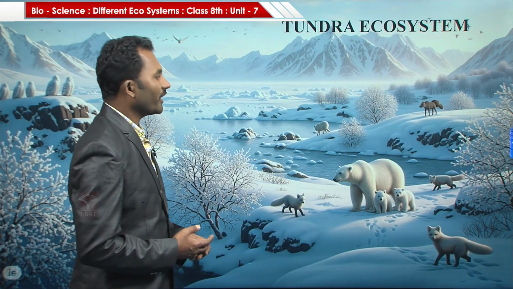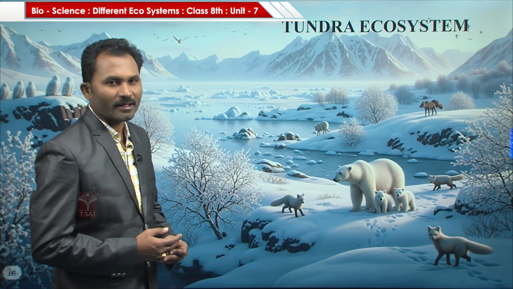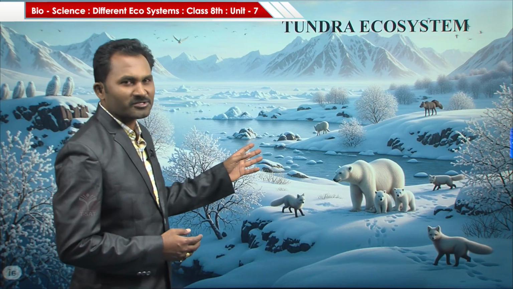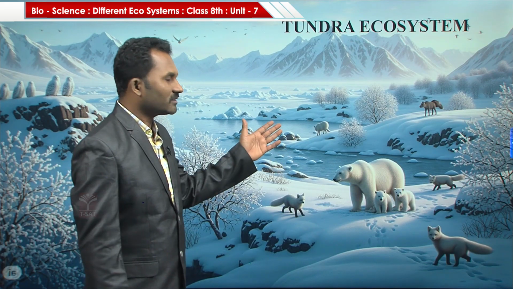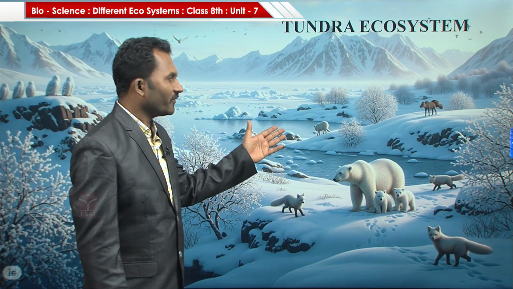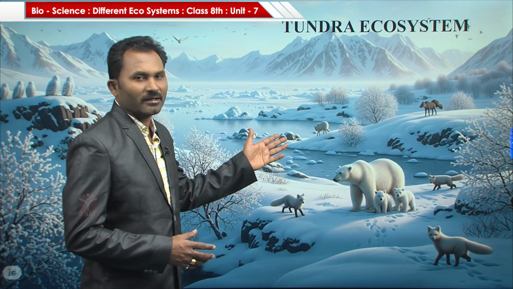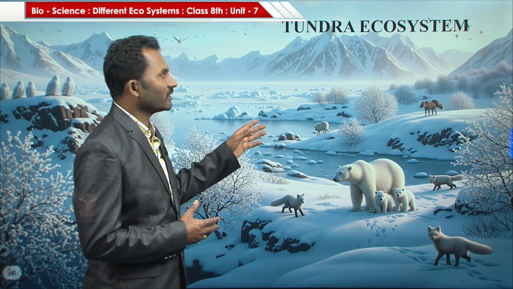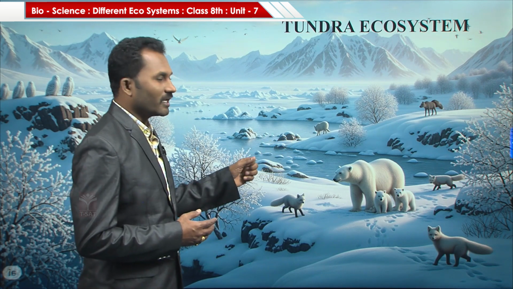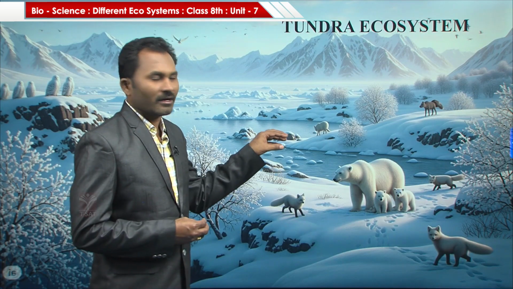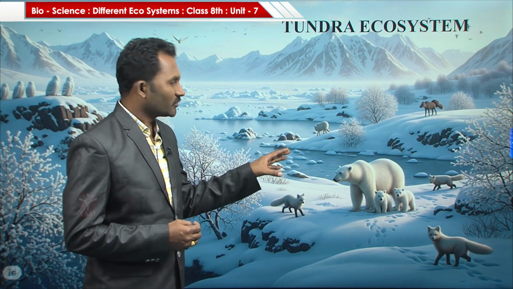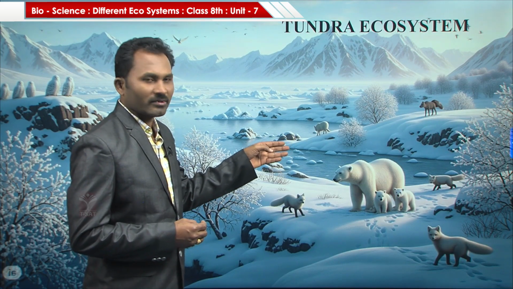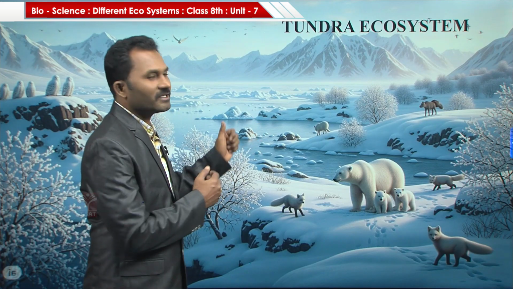Next, tundra ecosystem, also called polar regions. In this tundra ecosystem there is a very cold climate. The organisms which are living in the tundra area have to adapt to survive this cold climate.